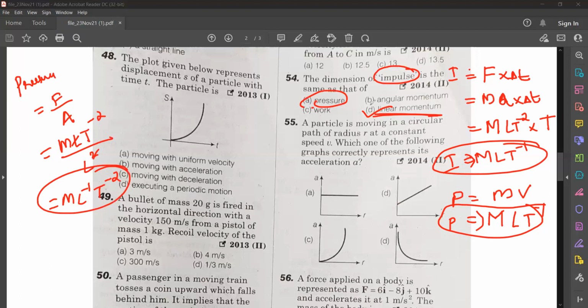Then the next one, work is F s. So force will have M L T raised to minus 2, into displacement, which has L. So that will become M L square T raised to minus 2. So this is not correct. So the answer is linear momentum. Option D is the correct answer.